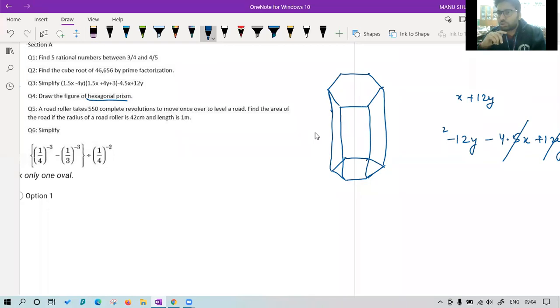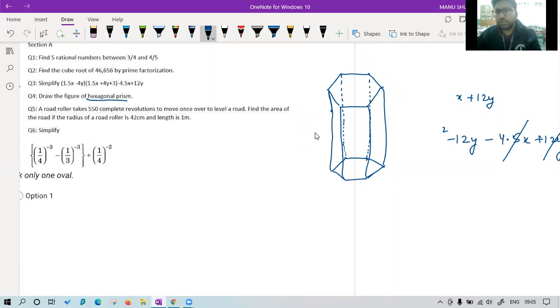Sir, you can use shapes option, but I am doing in your way, as you would have done. So now you can use these dotted lines to show the previous edge or the back side edge like this and like this. Are you able to understand the diagram? This way we can draw a hexagonal prism.